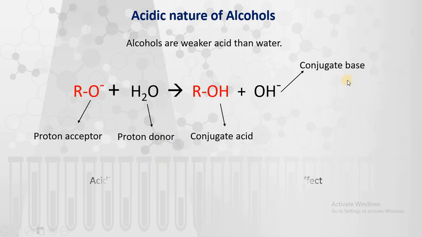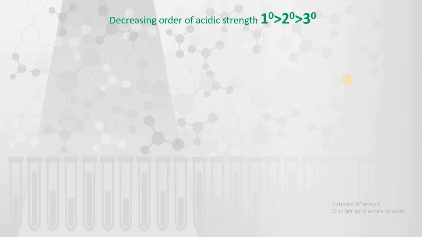For this acidic strength, the acidic strength of alcohols depends on the inductive effect. This we will see in detail. Primary alcohols are more acidic as compared to secondary alcohols, as compared to tertiary alcohols. How? That we will see. If you consider this ROH bond, I intentionally elongated these bonds because I want to show you something.